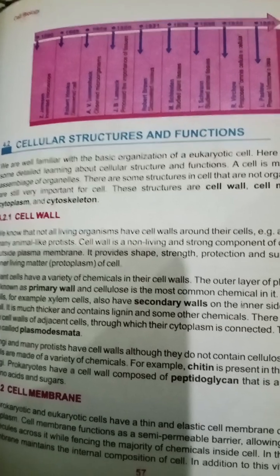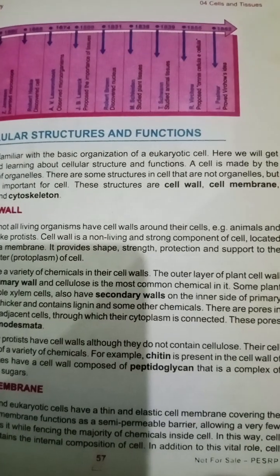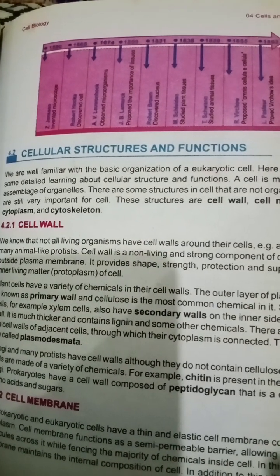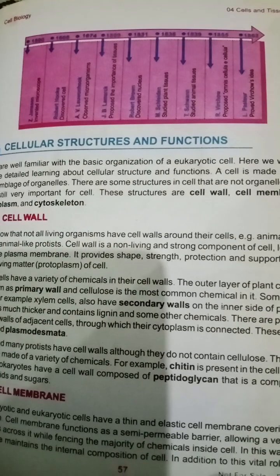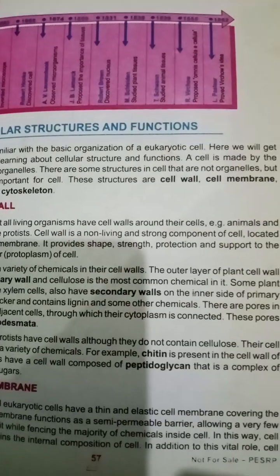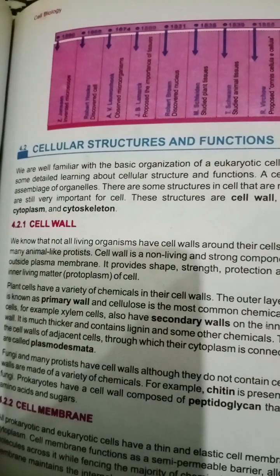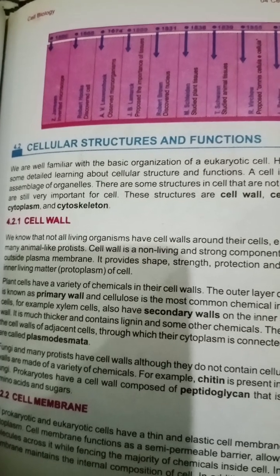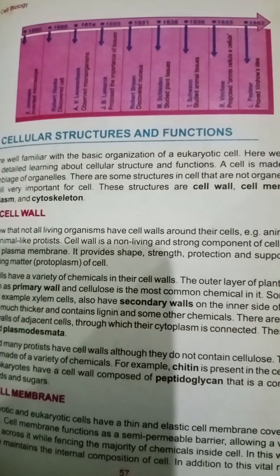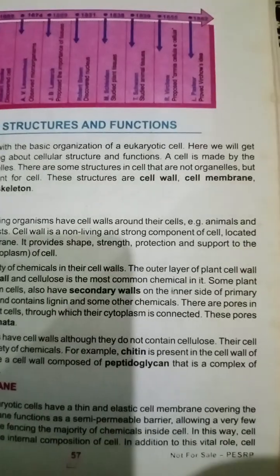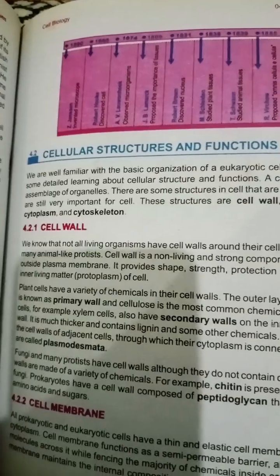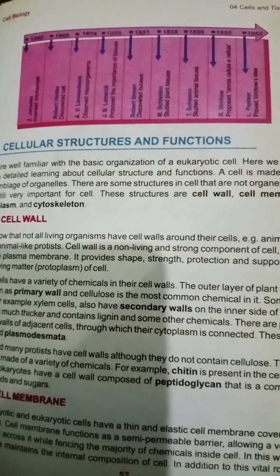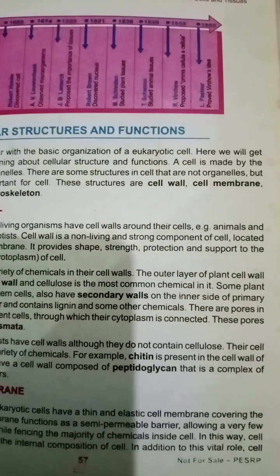The cell wall is the non-living and strong component of the cell located outside the plasma membrane. It provides shape, strength, protection, and support to the inner living matter of the cell. Plant cells have a variety of chemicals in their cell wall. The outer layer of the plant cell wall is known as the primary cell wall, and cellulose is the most common chemical in it.